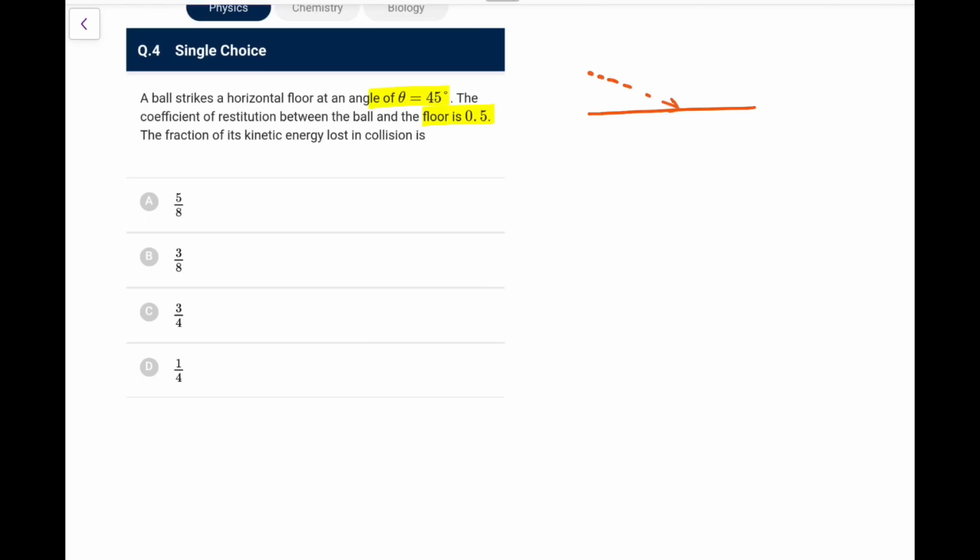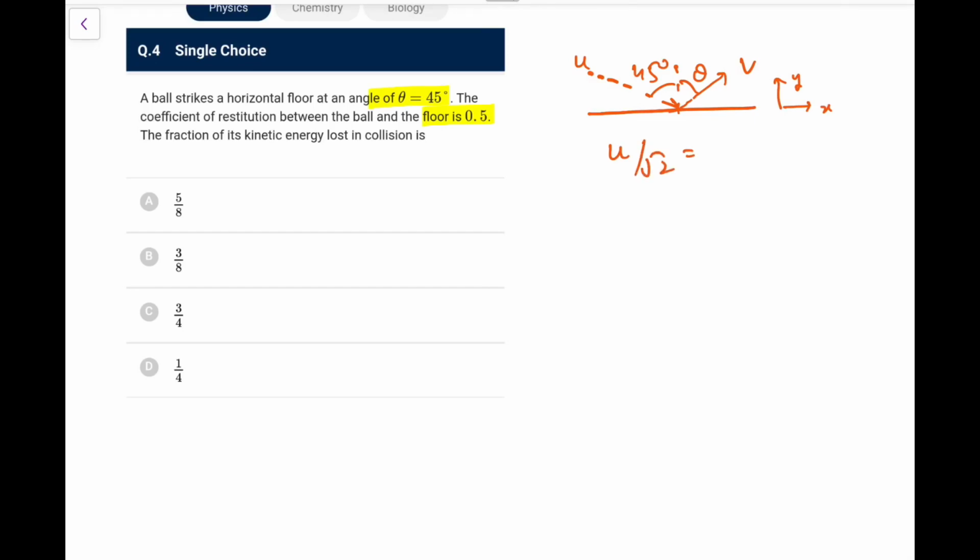So it strikes at 45 degrees like this, and the coefficient of restitution is 0.5. So let's say it goes something like this. It strikes at an angle of 45 degrees. Let's assume this angle is 45, and this angle is theta. First of all, let's say this is u and this is v. So what I can say, the x component must be the same because no impulse acts.